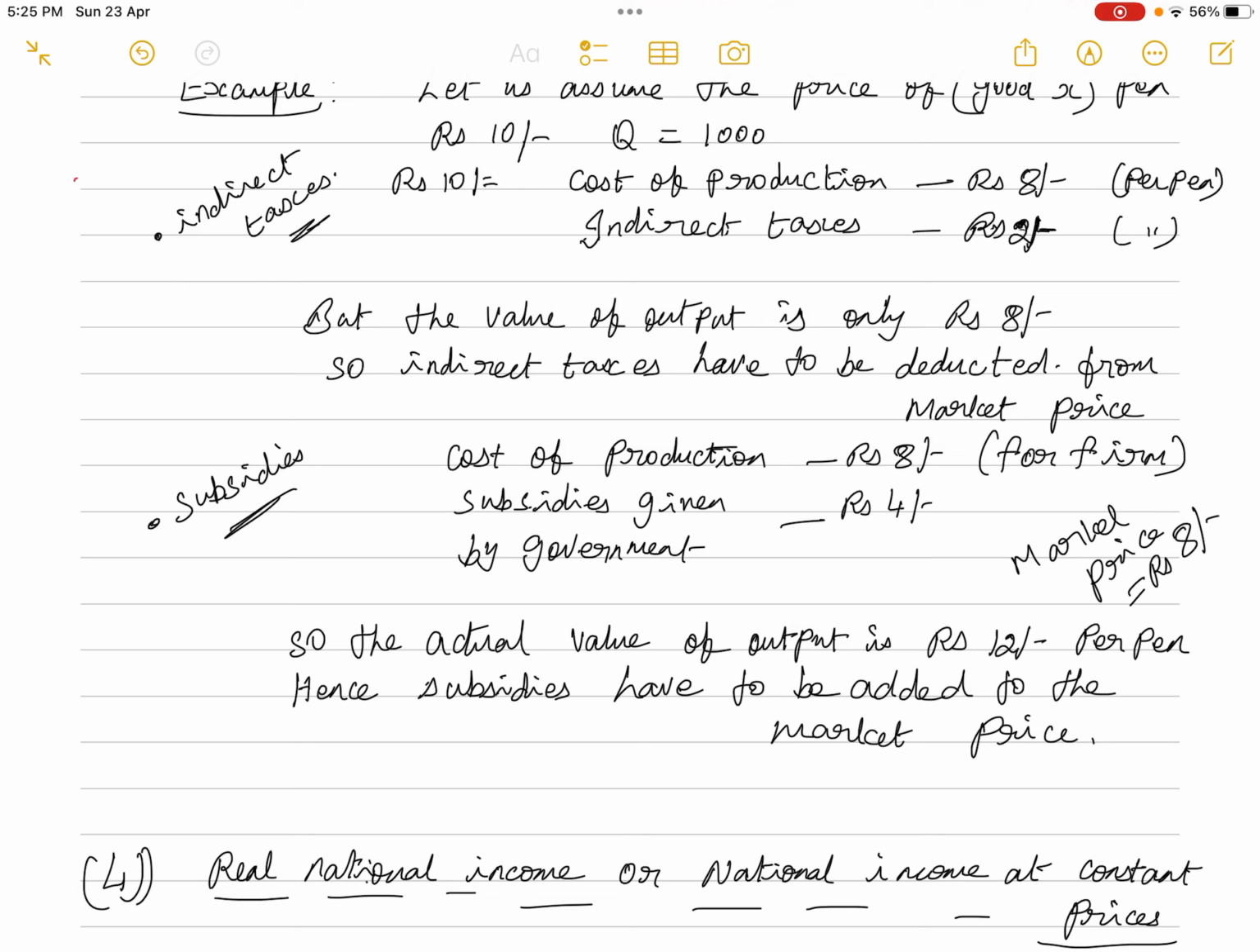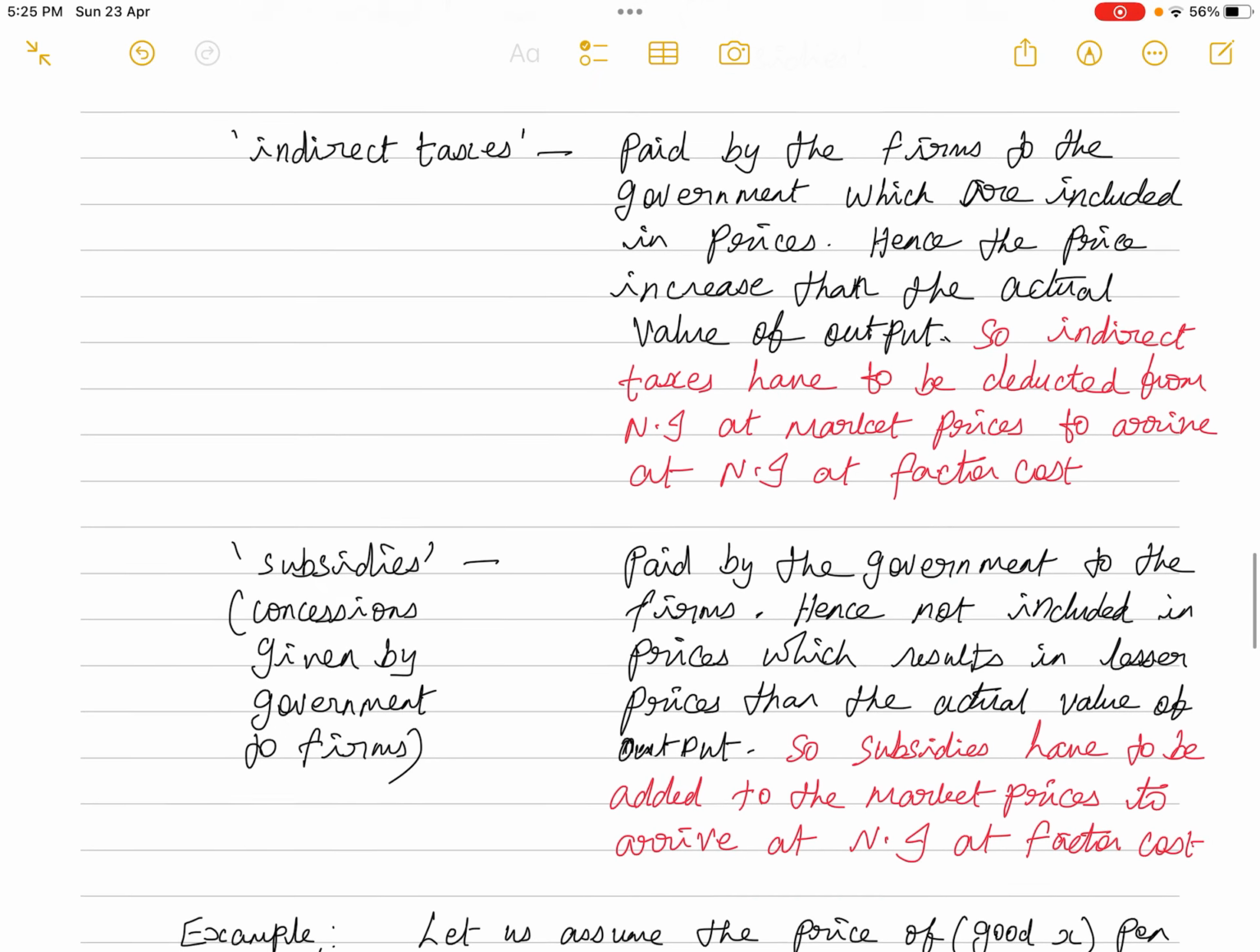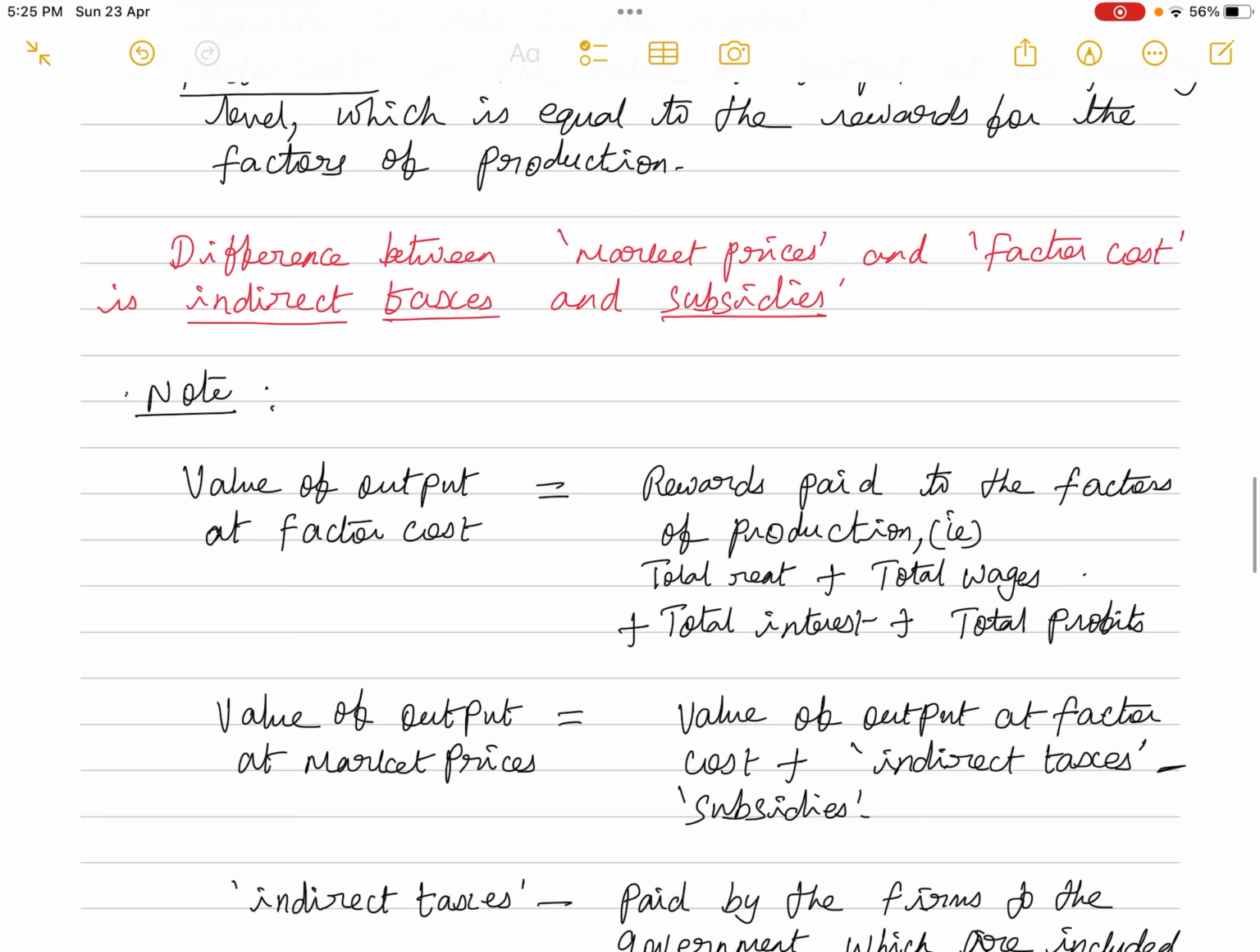Indirect taxes of 10 rupees minus 2 rupees will give the actual value of 8 rupees. In other words, the difference between market prices and factor cost is indirect taxes and subsidies. Indirect taxes have to be deducted from the market prices, and subsidies have to be added to the market prices to arrive at the value of the output at factor cost. Again I repeat, indirect taxes have to be deducted from the market price and subsidies have to be added to the market price, so that we arrive at the value of the output at factor cost.